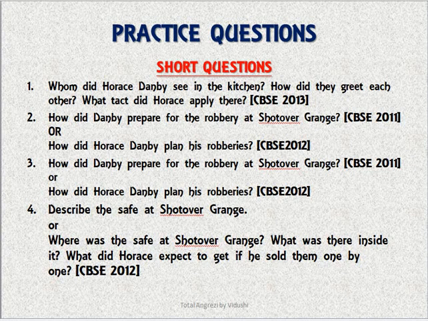What was there inside it? So I told you that there were jewels worth almost 15,000 pounds. And what did Horace expect to get if he sold them one by one? He wanted to buy some books that were set for release in autumn.